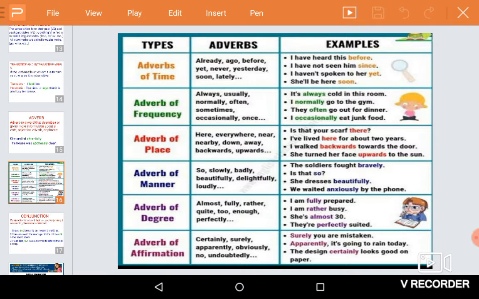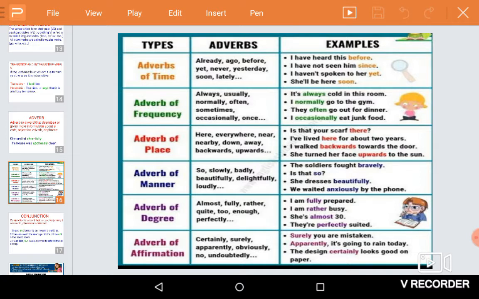The last one, adverbs of affirmation. This is simply to confirm. Certainly, surely, definitely, apparently, obviously, undoubtedly. Surely you are mistaken. Definitely I'll come, etc.